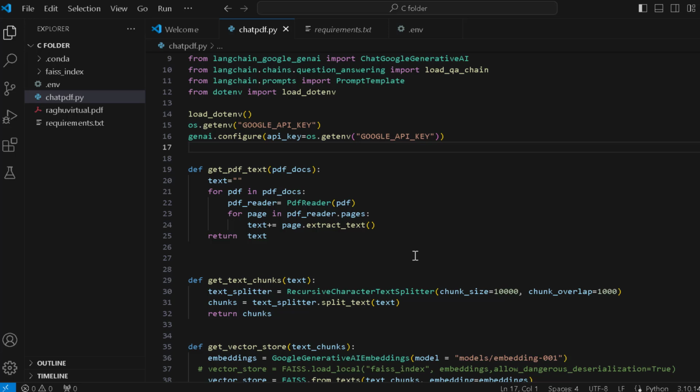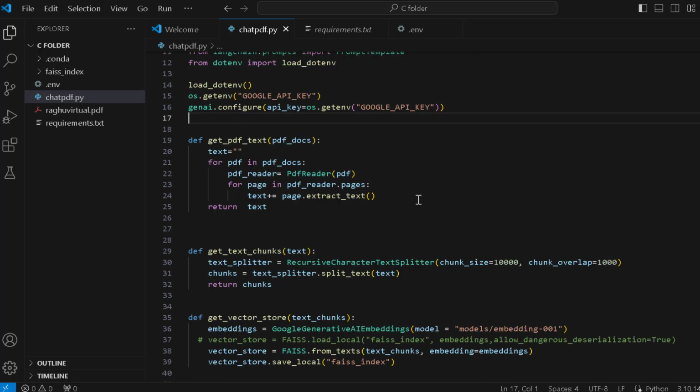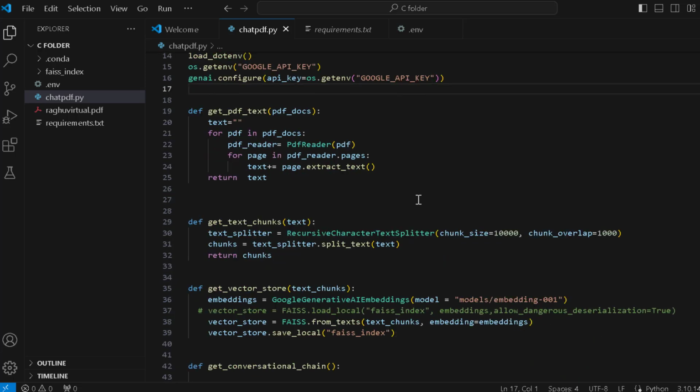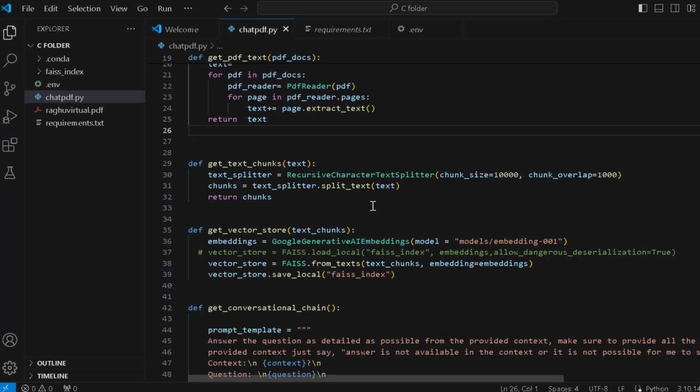Okay, and after that we will go straight to the helper function. Now what is the helper function? The helper function has three different functions. First one is get PDF text. It reads the PDF file and converts the entire PDF file into big chunks of text, which is this one. After that, this text is split into different texts with a chunk size of 10,000 and a chunk overlap of 1000.